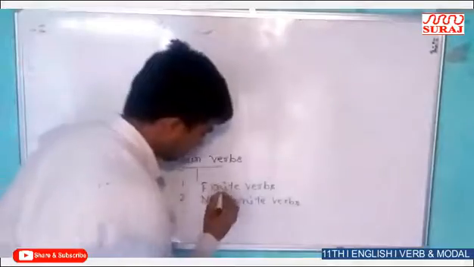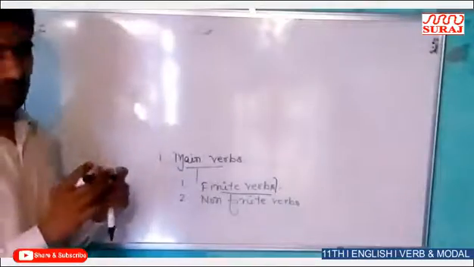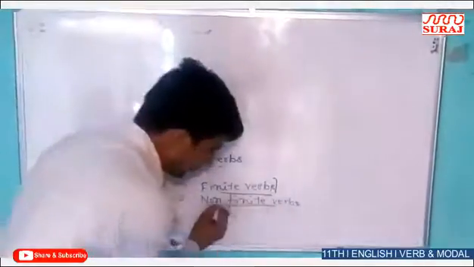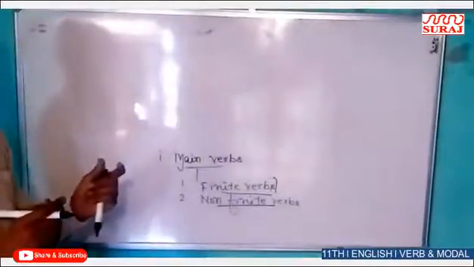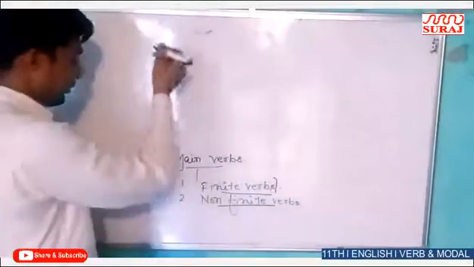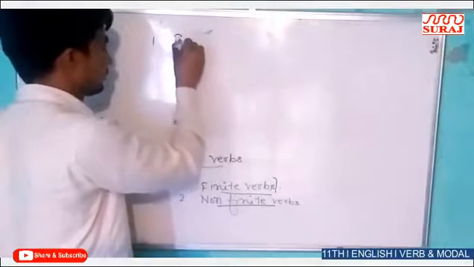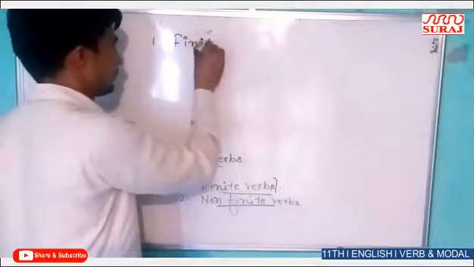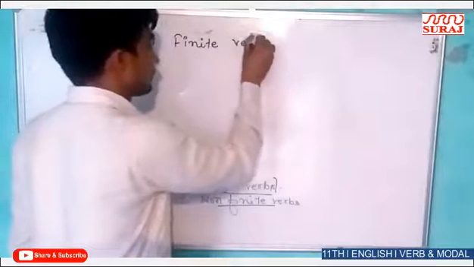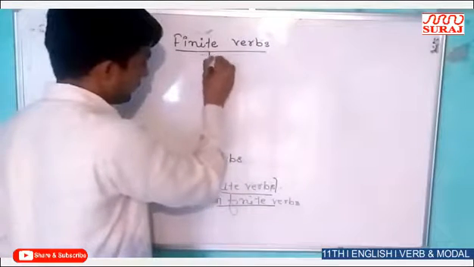Finite verbs, those verbs are limited. There is a combination of some particular pronouns. And the non-finite verbs are unlimited verbs. There is no impact of the subject on these verbs. First, we will discuss finite verbs. Finite verbs have two types.